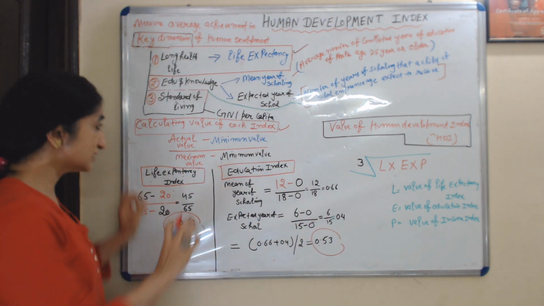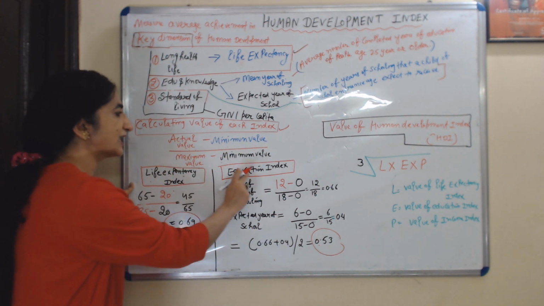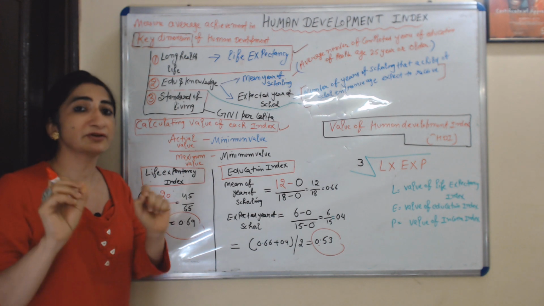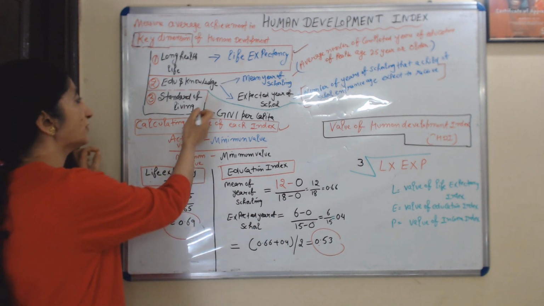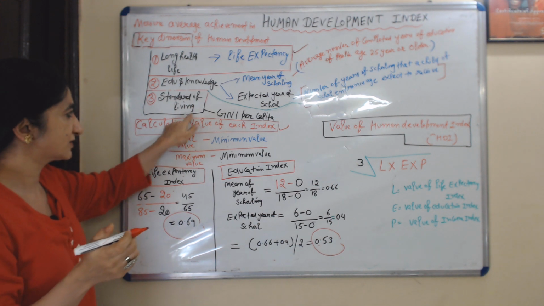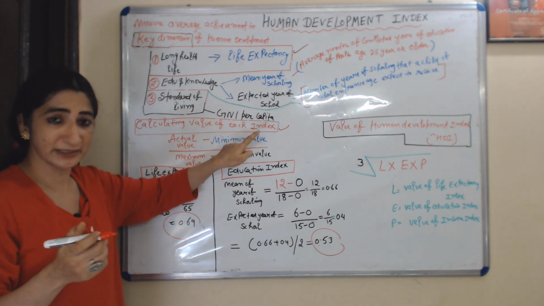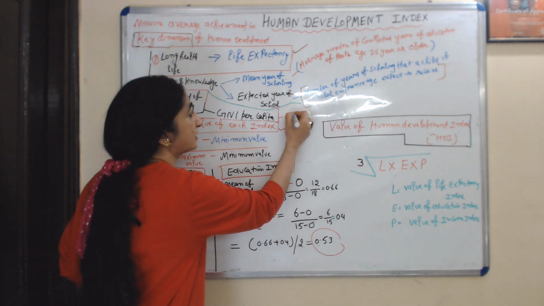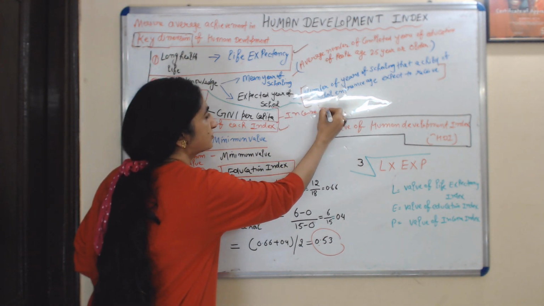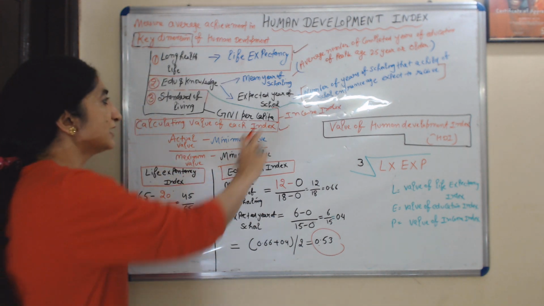By using this formula I calculated the life expectancy index and the education index. Same way you can calculate the value of the income index. As I discussed earlier, standard of living is assessed by GNI per capita, gross national income per capita. This represents our income index. By using the same formula you can calculate the value of the income index.